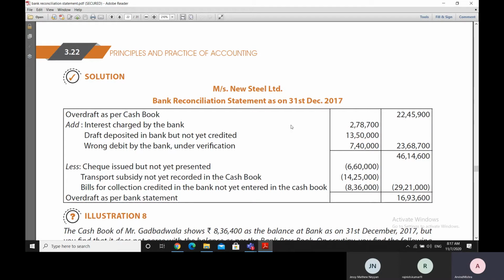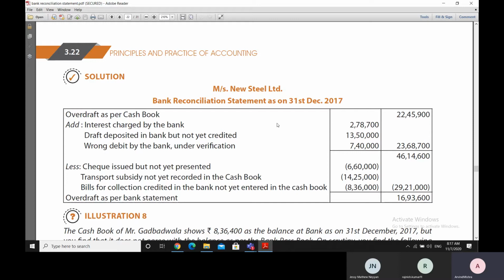So we have to think like this, that supposing there is an interest charged by the bank of 2,78,700, which means that bank has made an entry in the bank statement of 2,78,700.